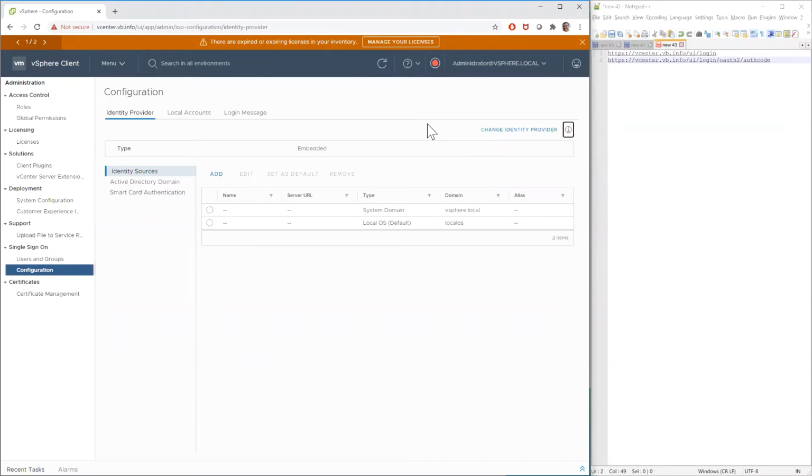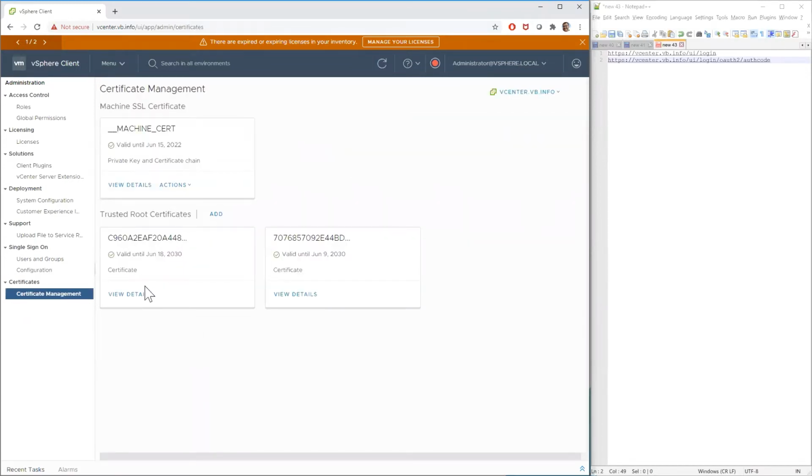Like a lot of things in our environments, we rely on certificates, and it's important to recognize that in this environment, I'm not using a public CA. I'm not using VeriSign or anything else out there. I'm using my own internal CA, and vSphere doesn't know anything about it, right? And since ADFS leverages HTTPS and things of that nature, we need to make sure that our vSphere environment knows about the certificates that it could be running into. So since we're here, I'm going to go ahead and show you that I have uploaded a cert to the Trusted Root cert here, right?